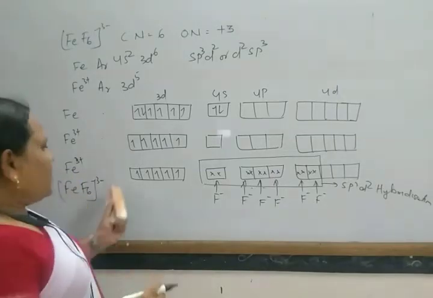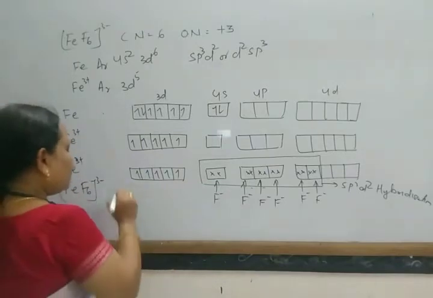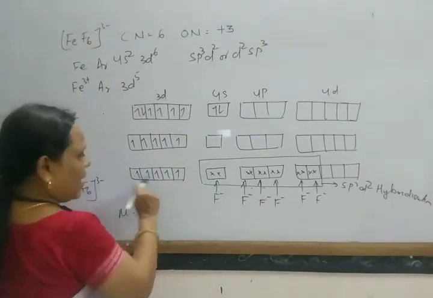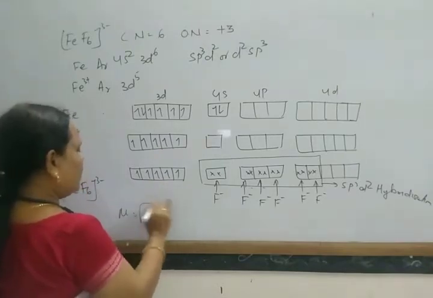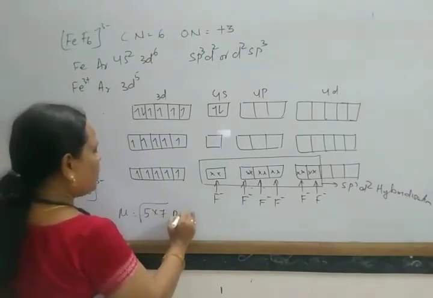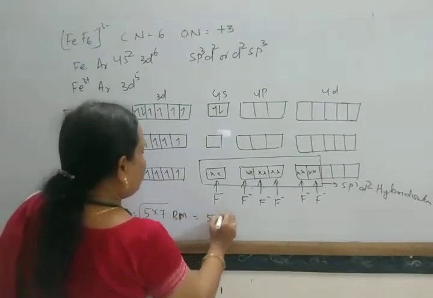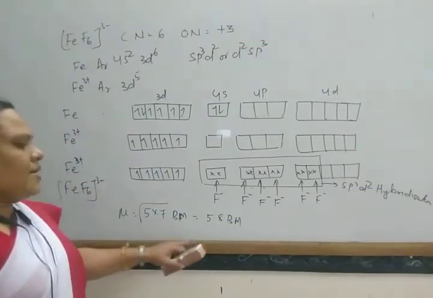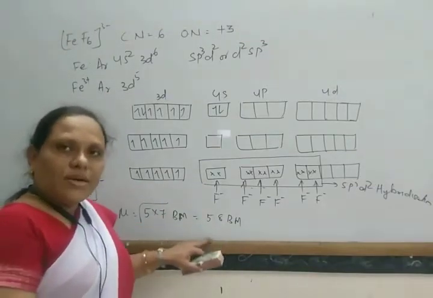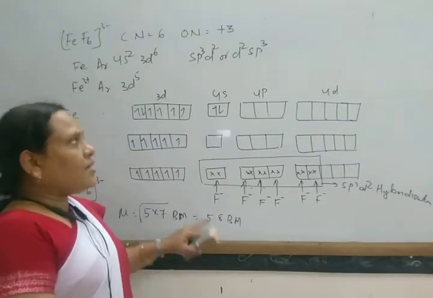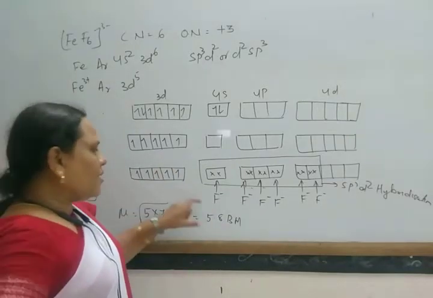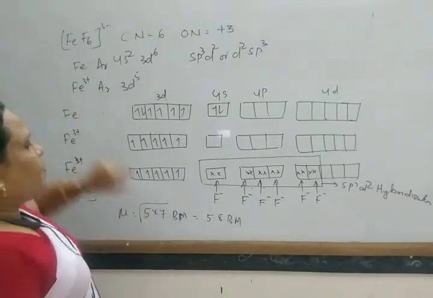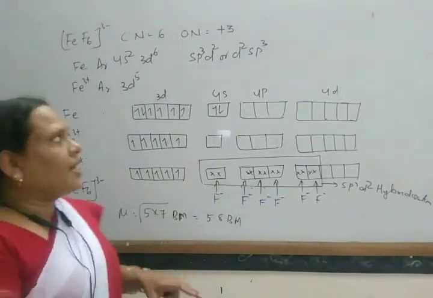In FeF6 this type of arrangement, and the magnetic moment mu is found to be root over 5 into 7 Bm, that is 5.8 Bm. As the calculated magnetic moment is nearly equal to the experimental value, hence the complex is an outer orbital complex.